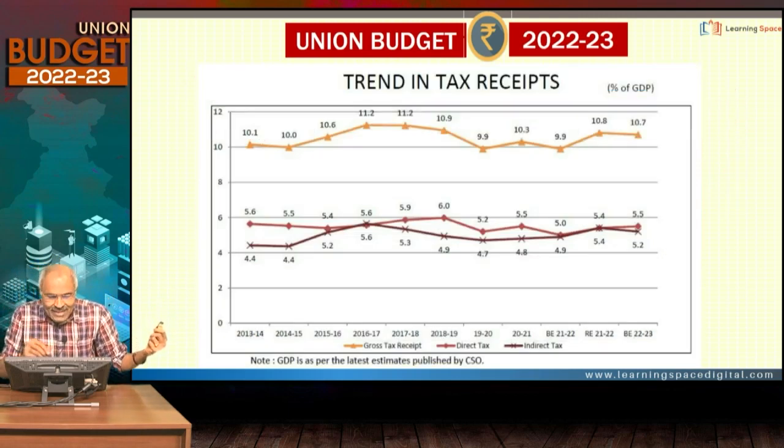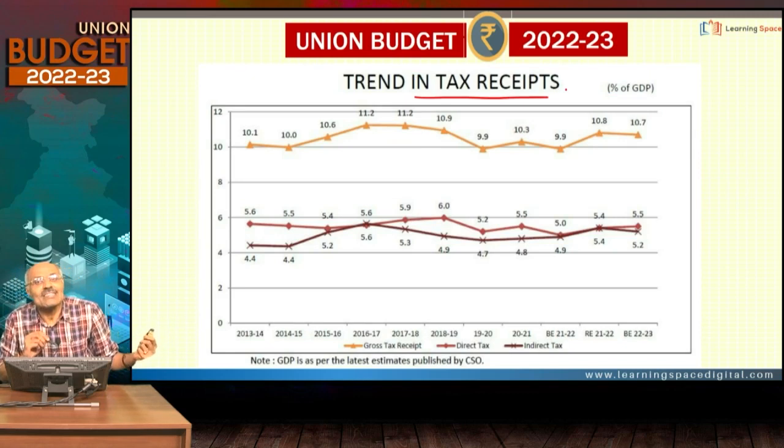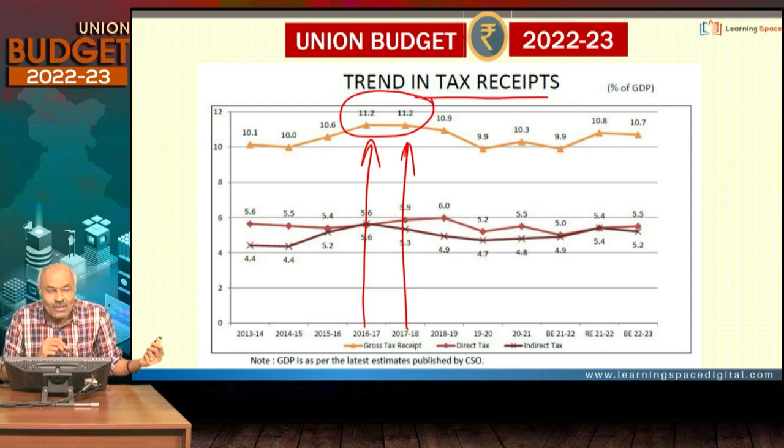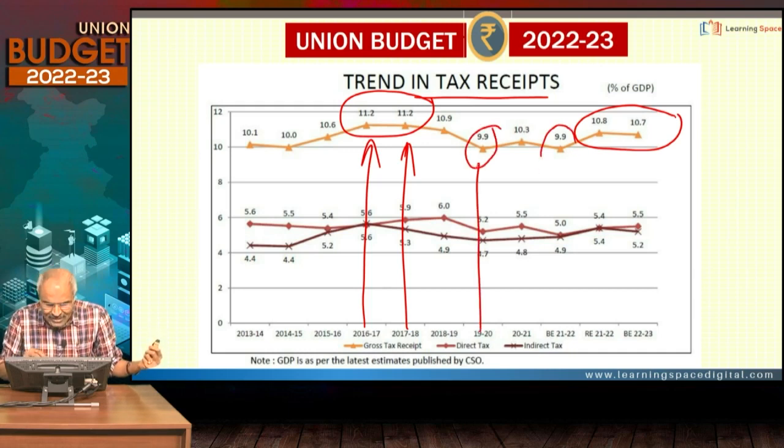And look at the next one, trend in tax receipts for the center. Friends, at one point of time, 2016-17, 2017-18, around 11.2% of GDP was the tax receipts for the center. Now you see they are 10.8, 10.7. In fact, in between, it came down to around 9.9% also in 2019-20.